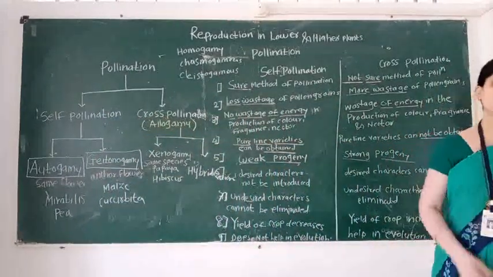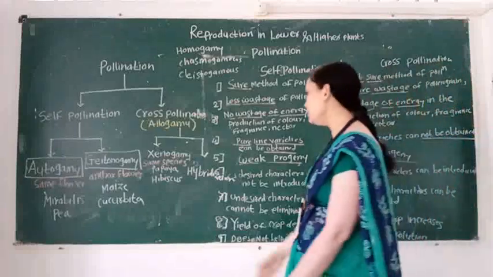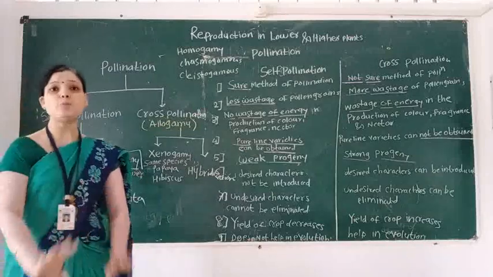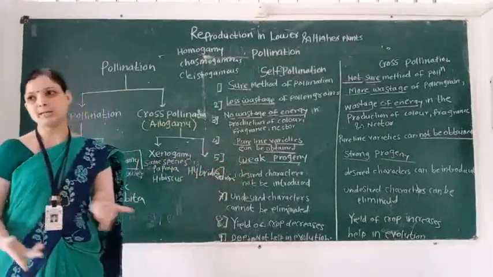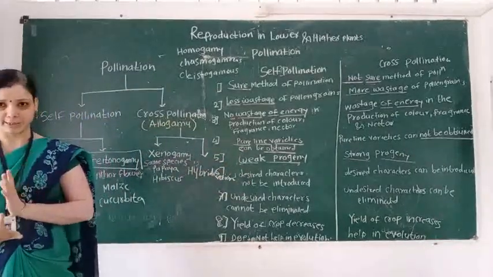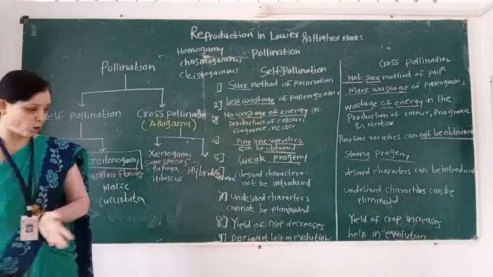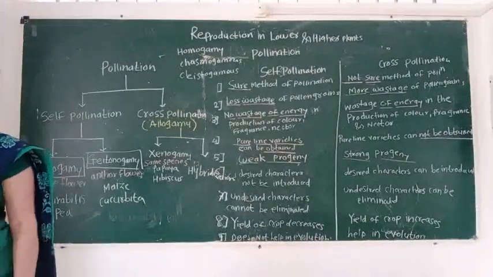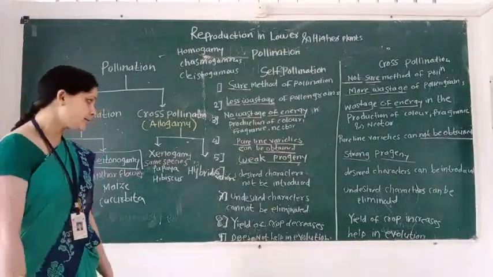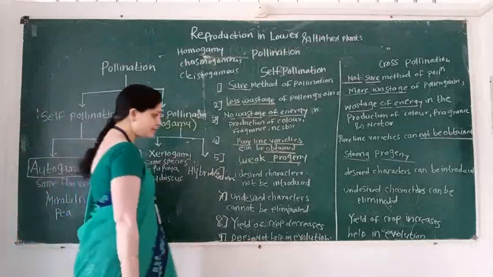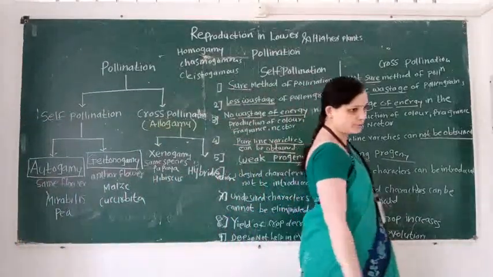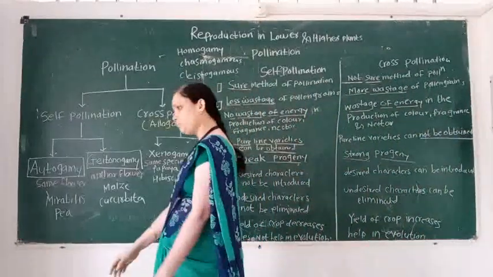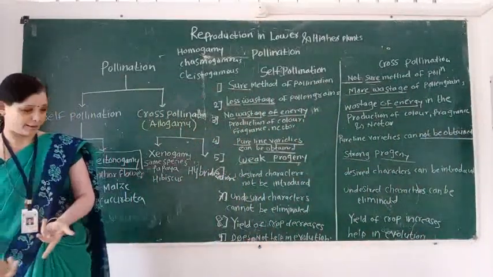Then we learn the disadvantages of self-pollination. After self-pollination, the progeny formed are weak because there is no evolution, no variation takes place, because the same plant body is involved. So the first disadvantage is weak progeny. Progeny means offspring formed. Then desired characters cannot be introduced.